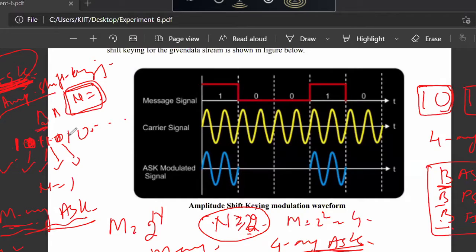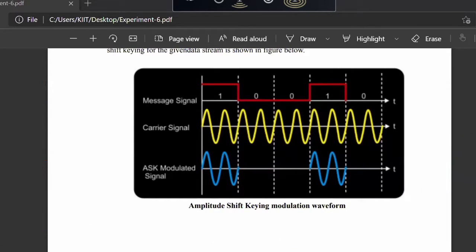Now you see in binary ASK modulation technique, what is the equation? How do we represent the binary ASK modulation equation? A binary ASK modulation technique is represented as Ac cos(2π fc t) for bit 1 and it is equal to 0 volt for bit 0. So if I am modulating, suppose in this graph, what are the transmitted bits? 1 0 0 1 0. This is the sequence of bits which we are transmitting, and this sequence of bits is now represented in the form of a digital signal.